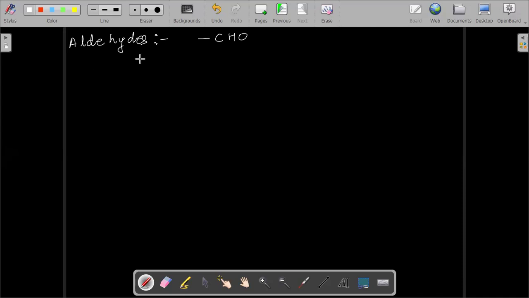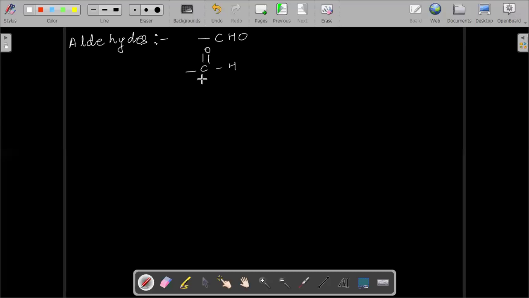Separately they are aldehydes and ketones, and together they are called the carbonyl group because of its structure. So this is C double bond O H, like this.